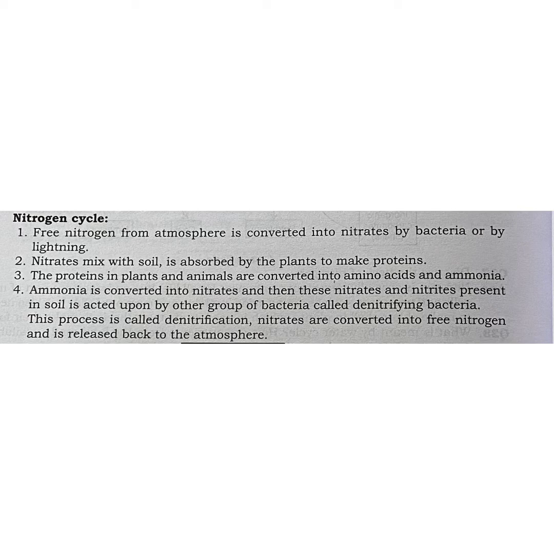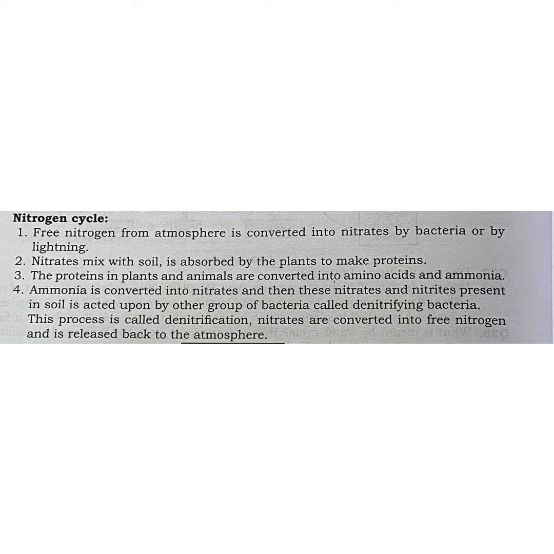So in the nitrogen cycle, free nitrogen from the atmosphere is converted into nitrates by bacteria or by lightning. Second step, nitrates mixed with soil are absorbed by plants to make proteins. Third, the proteins in the plants and animals are converted into amino acids and ammonia. Fourth, ammonia is converted into nitrates, and then these nitrates and nitrites present in the soil are acted upon by a group of bacteria called denitrifying bacteria, and this process is called denitrification. Nitrates are converted into free nitrogen and released back into the atmosphere. So this is the nitrogen cycle with steps.